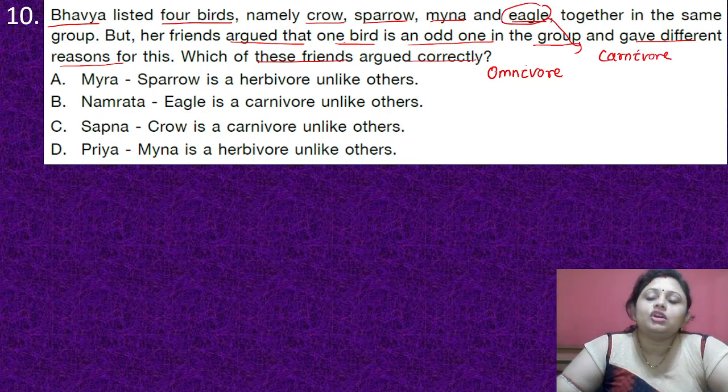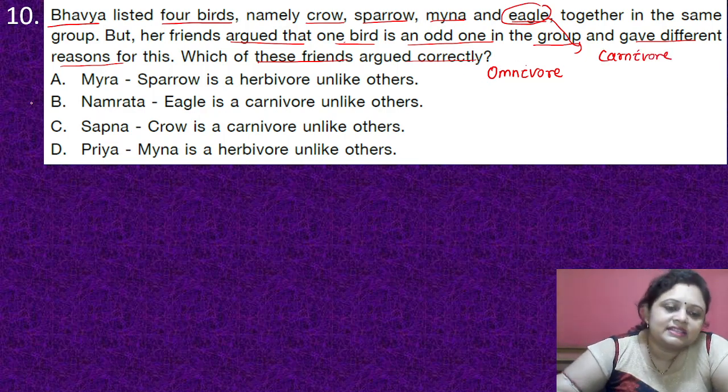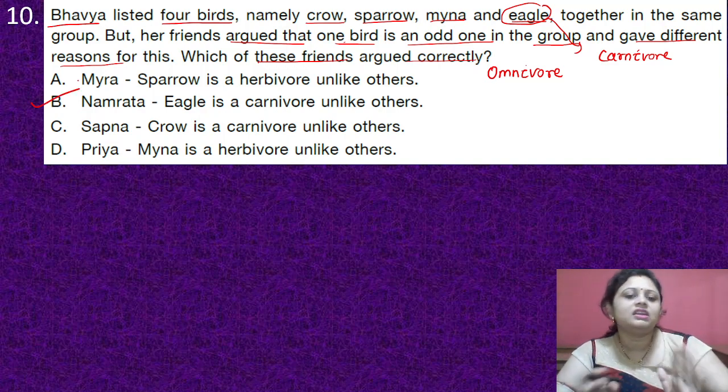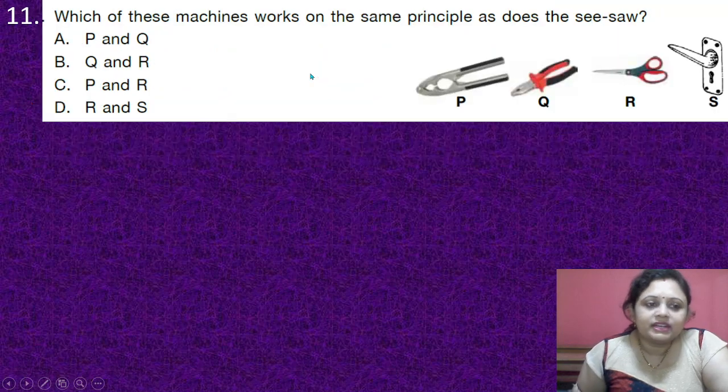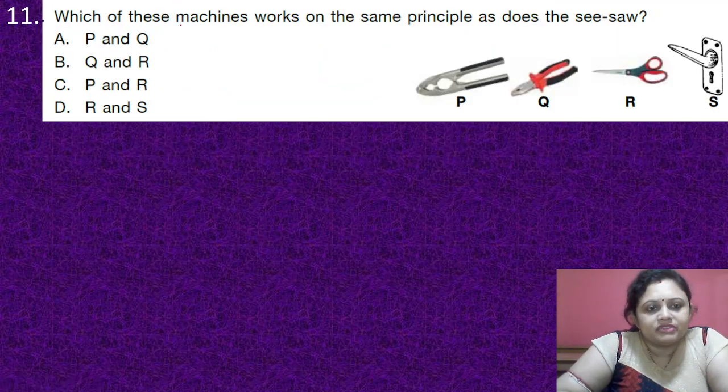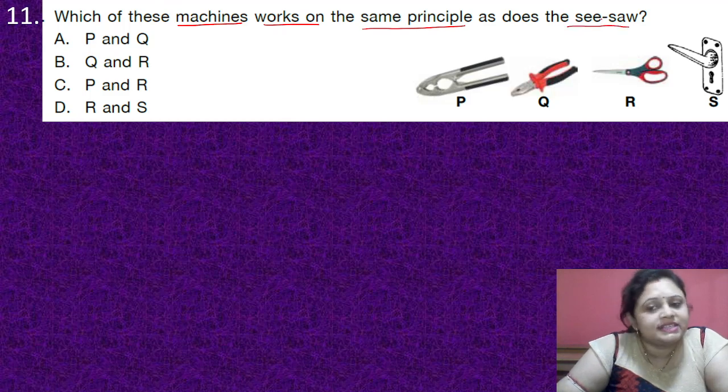Okay, and all others are omnivore. So the correct answer is option B, Namrata. Eagle is carnivore unlike others. Got it? Coming to the next question, which of these machines works on the same principle as does the seesaw?